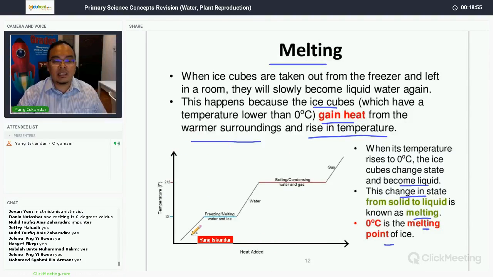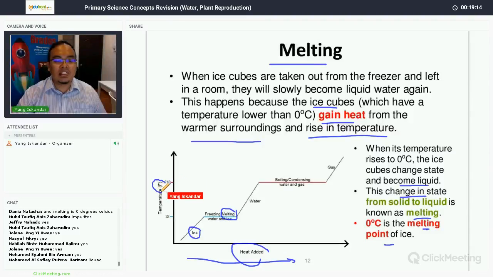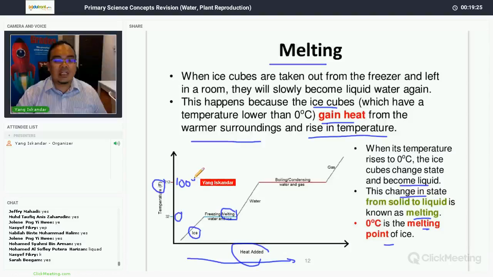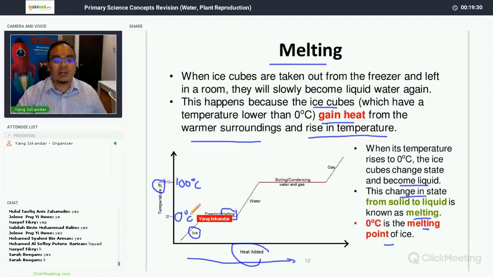Now let's take a look at this graph. Let's say that you heat up ice. Initially ice is in solid state, right? When you add heat, it will start to melt. Okay, ignore this part. This is Fahrenheit. At 0, should be 0 degrees Celsius, and boiling is 100 degrees Celsius. Now Fahrenheit is the unit for temperature used in some countries, but not in Singapore. Singapore is a Commonwealth country, we use degrees Celsius. In America, they use Fahrenheit.